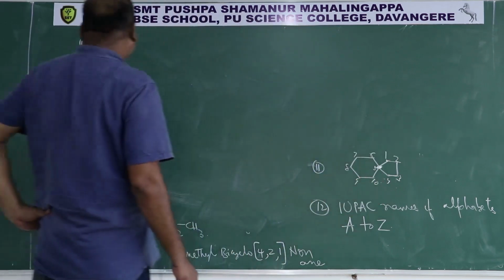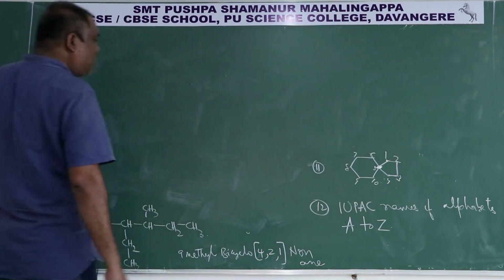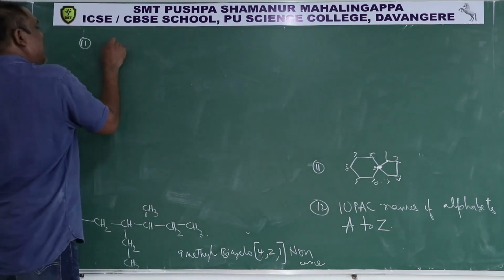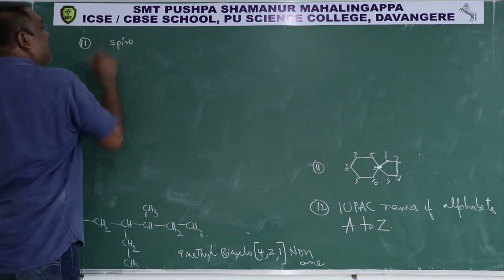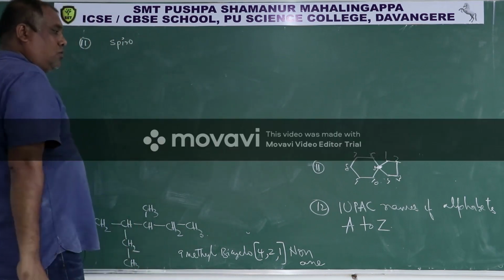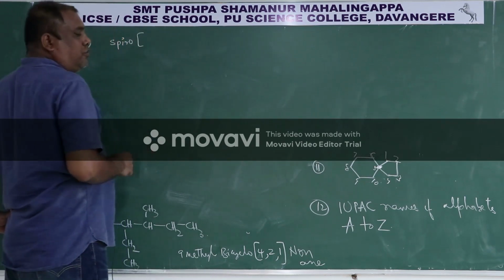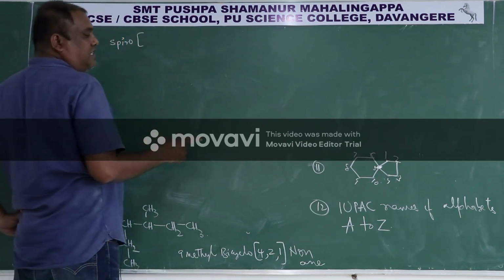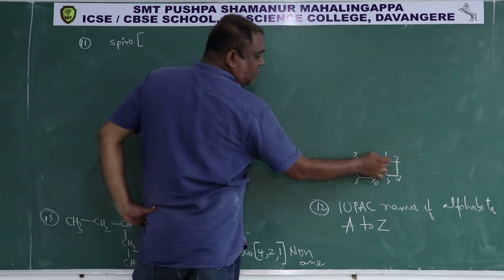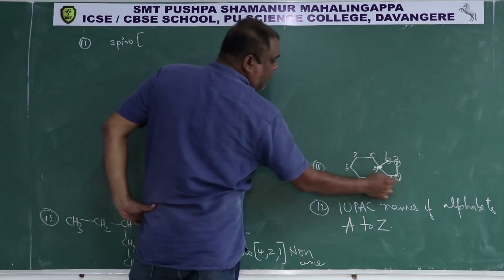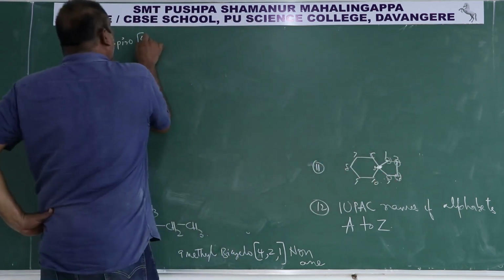As it is a spiro compound, the prefix starts with spiro. Then open the bracket, and give the number of carbons in the two chains. The smaller chain has 4 carbons, so I will write 4.